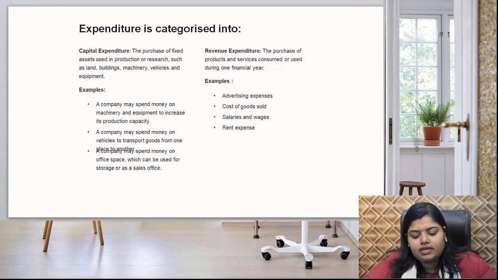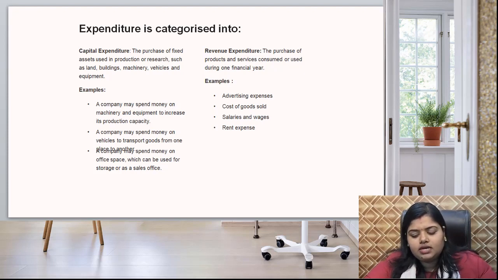Like you can see the example, a company may spend money on machinery and equipment to increase its production capacity. Right, so here machine is a necessity to increase the production capacity, and investment in machinery is of a huge amount. So it is capital in nature and it will go to balance sheet.